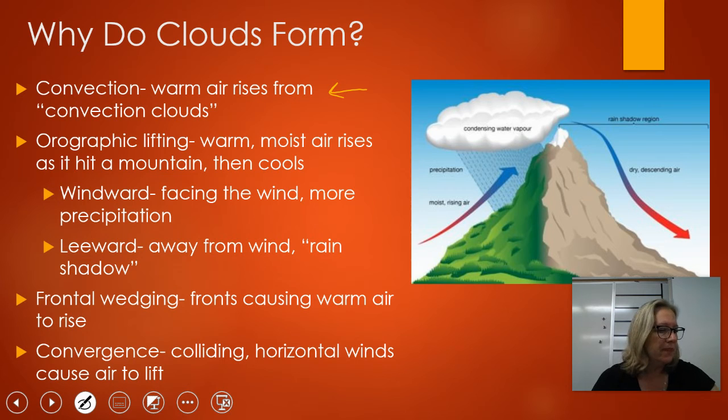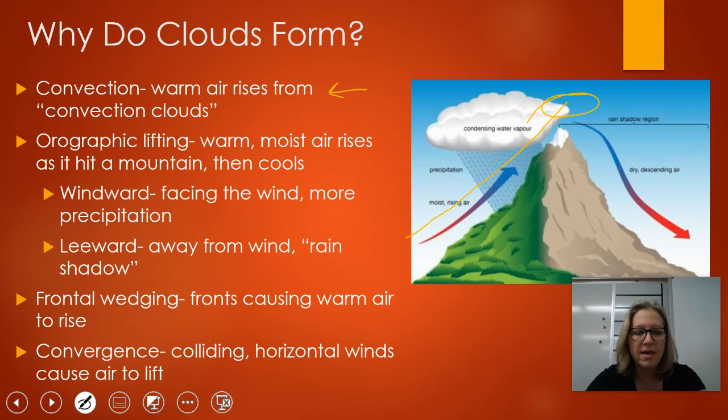Orographic lifting, and you can see kind of the explanation of this on the bottom of page 479. This occurs with mountains. So as air is moving, okay, it might bump into a mountain. And so the actual shape of the mountain will cause that air to rise. If it's warm and moist air, it's going to rise up this mountain. Guess what? It's cooler up there. That's going to cause clouds to form and potentially weather, potentially storms.